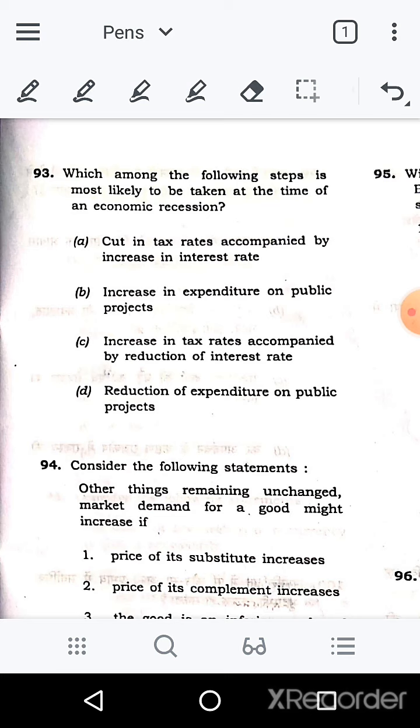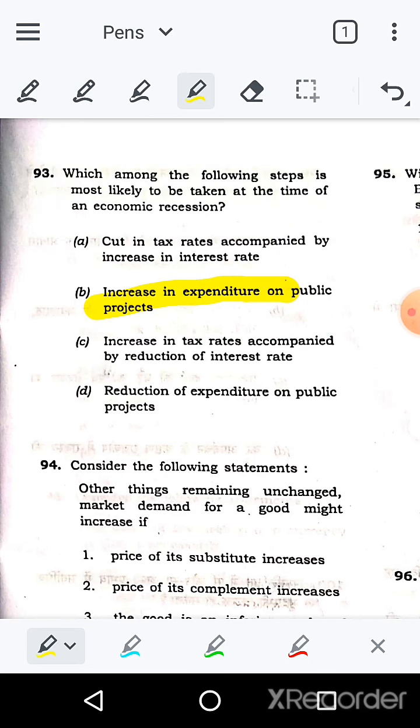Next is an increase in expenditure on public projects. If the government increases expenditure on public projects, employment will happen, then people get money and they will spend on their needs, and with that the economy cycle will start reviving. So option B is the right one here, an increase in expenditure on public projects. So that's a correct statement.